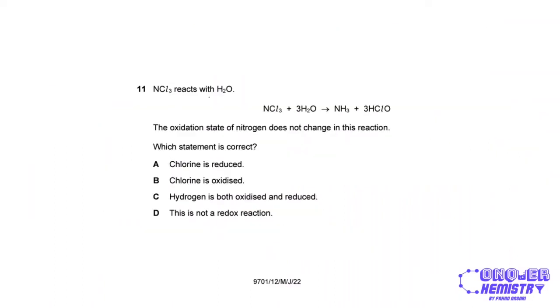Alright, so the next question shows a reaction between NCl3 and H2O. It says the oxidation state of nitrogen does not change in this reaction. In other words, over here and over here, the oxidation state of nitrogen remains the same. In ammonia, we know that hydrogen has an oxidation state of +1. So this is 3 times +1, that's +3. To balance this, nitrogen will be -3. Similarly over here, this will also be -3, which means that we have 3 chlorine atoms over here, each of which has a +1 oxidation state to balance out the -3 oxidation state of nitrogen.